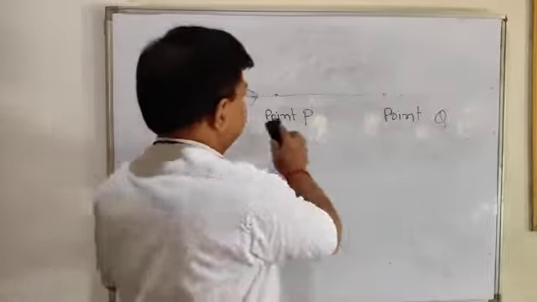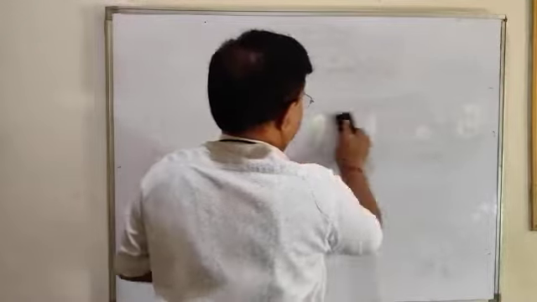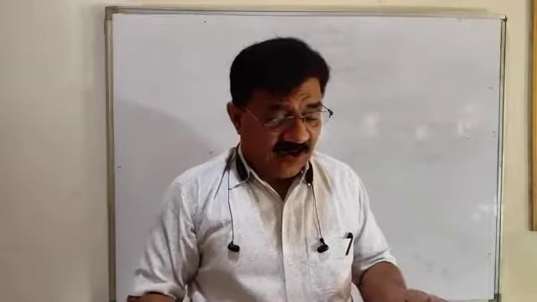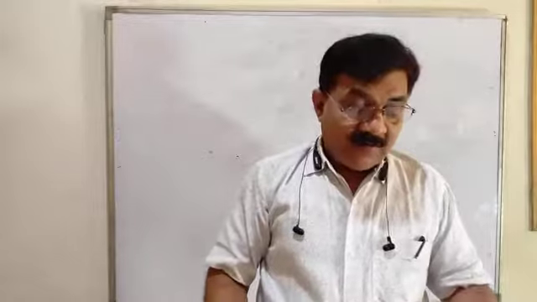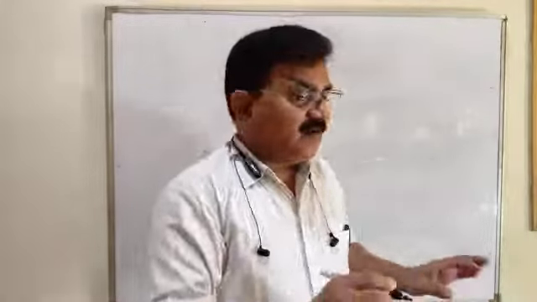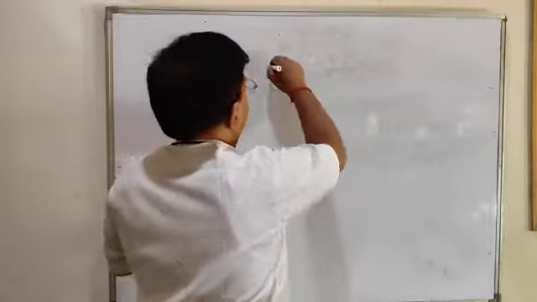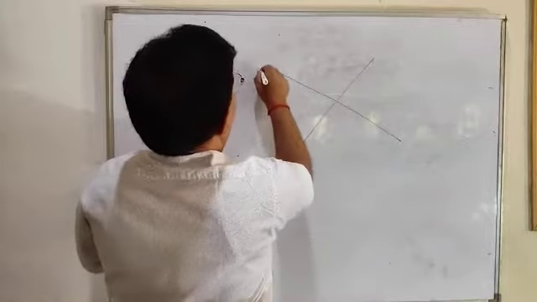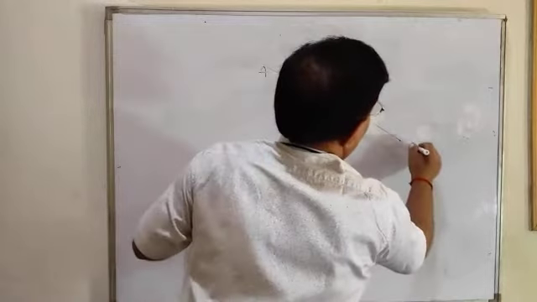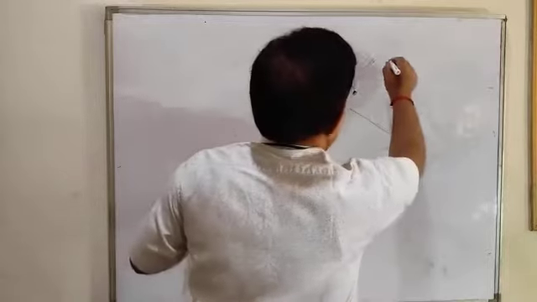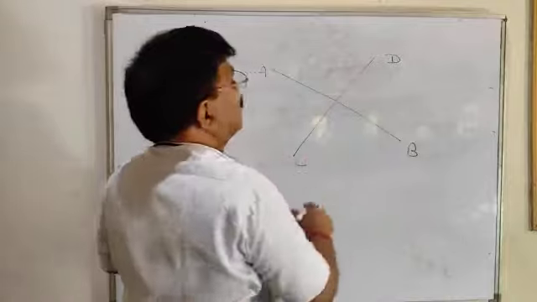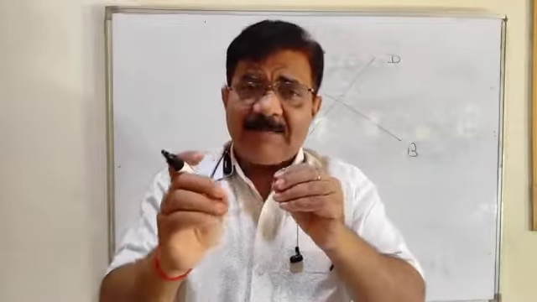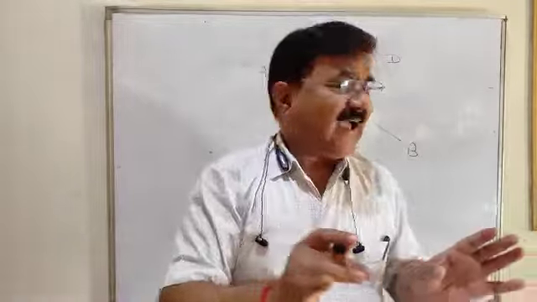Next part, let us discuss. Two different lines cannot have more than one point in common. Two straight lines are there, say line segments AB and CD. How many common points? That point must be in both lines.